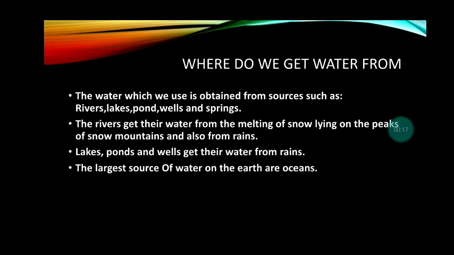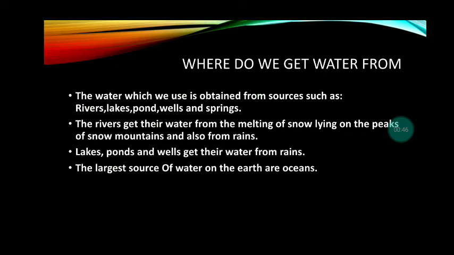We get water from several places. The water which we use is obtained from sources such as rivers, lakes, ponds, wells and springs. The rivers get their water from the melting of snow lying on the peaks of the snow mountains and from the rain. So we can get water from the rivers, lakes, ponds, wells and springs.